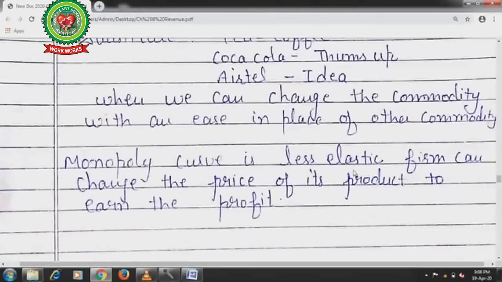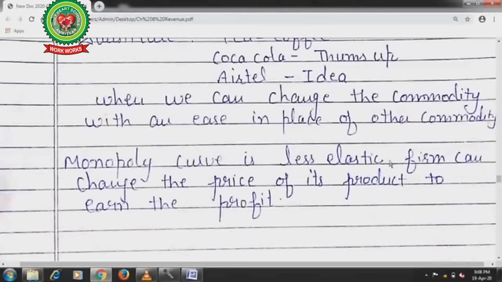The consumer also knows the value of the product, and if the consumer is needy, he will purchase this commodity even at higher prices. So there are little chances for this product, which has a monopoly in the market. At any price the consumers are ready to purchase that product.